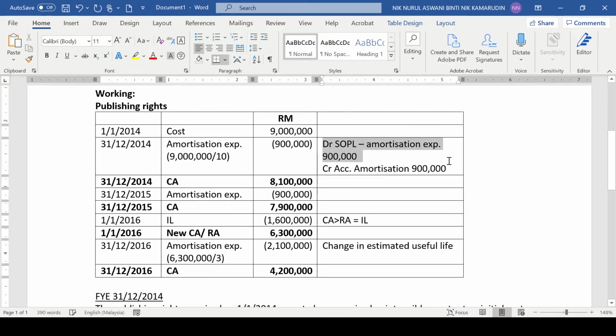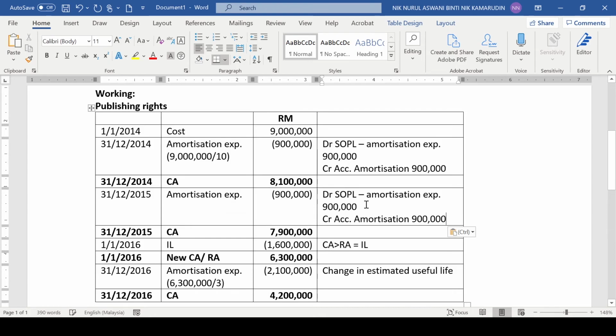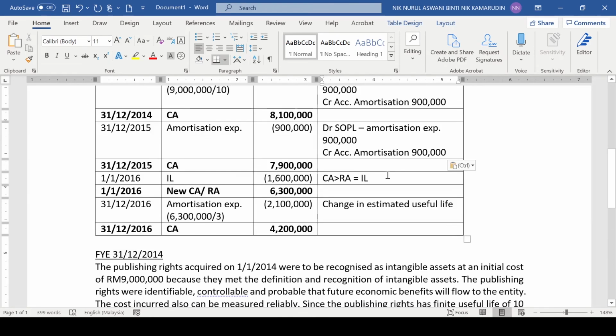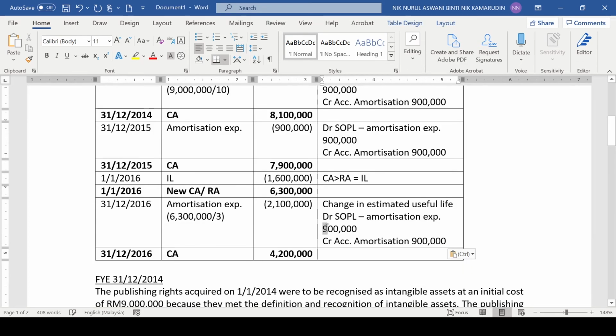Another journal entry to be prepared is, copy this one for year 2015 if you are required to prepare the journal entry. This one is also the journal entry for the amortization, except that we have to change the value to 2.1 million.